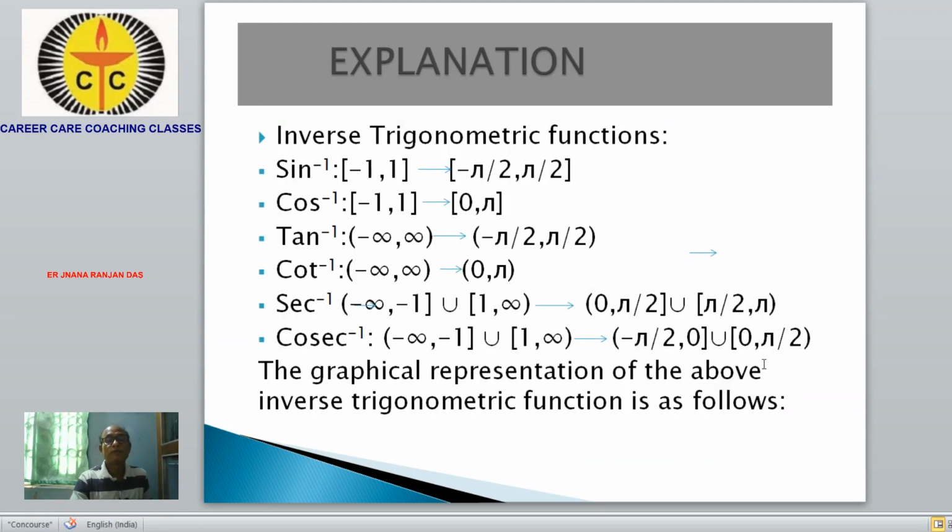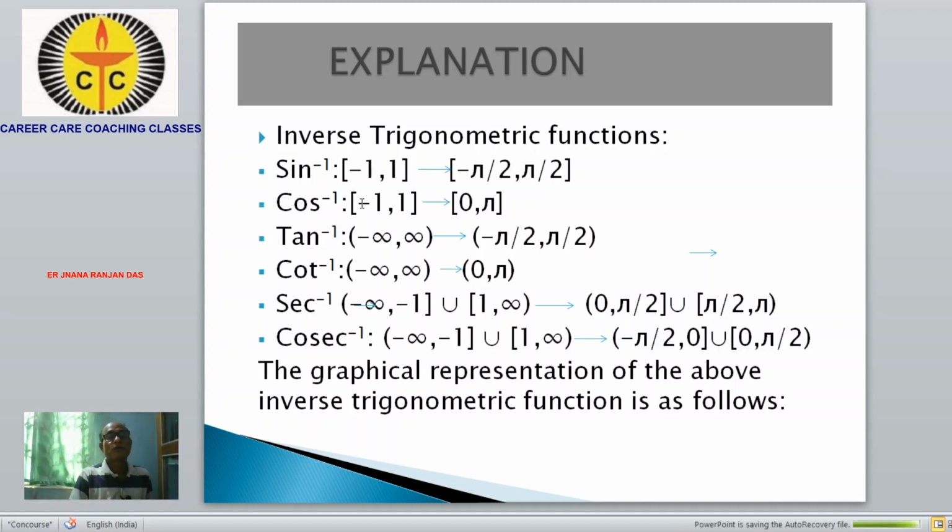Then we go to the inverse trigonometric function. Sine inverse is defined from -1 to 1 to minus pi by 2 to pi by 2. Similarly, cos inverse is defined from -1 to 1 to 0 to pi; closed interval means endpoints are included in the domain set and the range set.